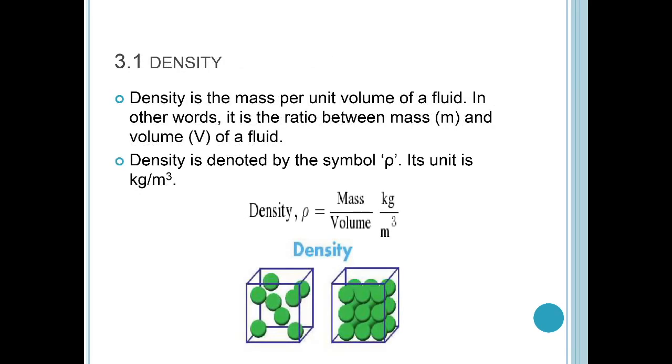Density. Density is also called mass density and it is defined as mass per unit volume. It is denoted by rho. Mathematically, rho equals m by V, where rho is density, m is mass, capital V is volume of the fluid, and the SI unit of density is kg per meter cube.